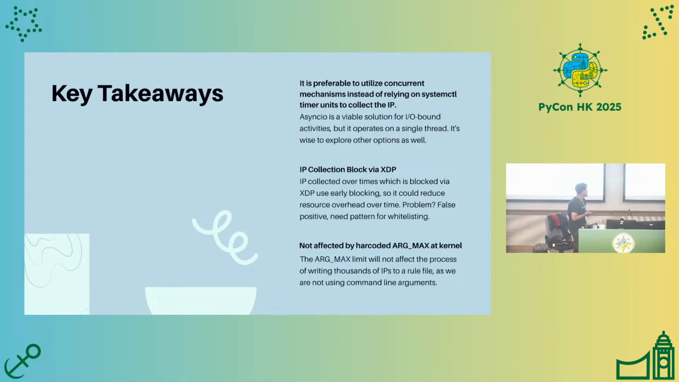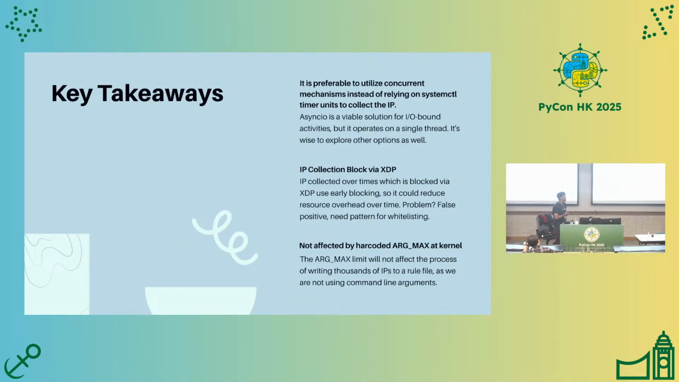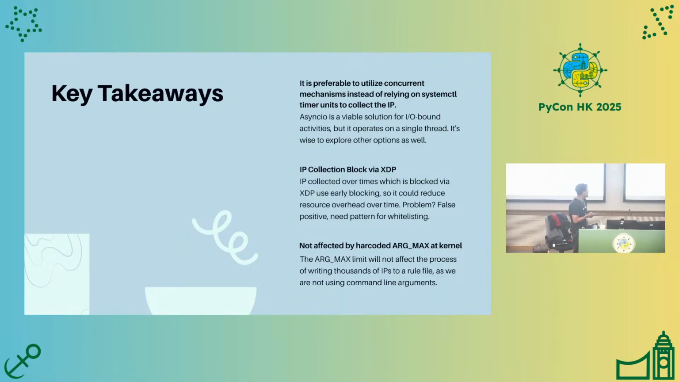But there is still a problem of false positives and the need for patterns for whitelisting, and I need to do this manually, creating the pattern and analyzing the log. And by using Python, we are not affected by the hard-coded argument maximum at the kernel level. The argument maximum limit will not affect the process of writing thousands of IP addresses, because in Python we are not using an argument method to append the IP addresses.